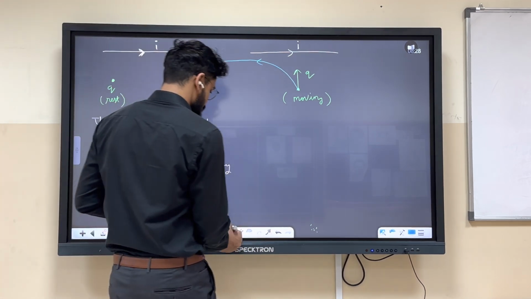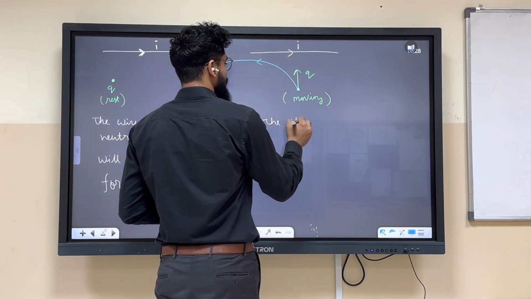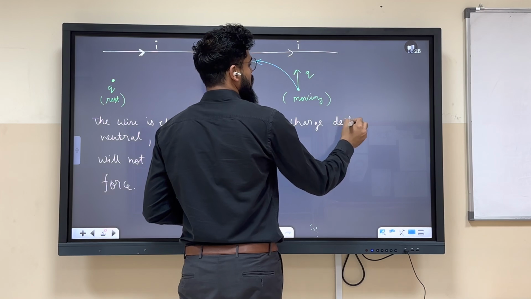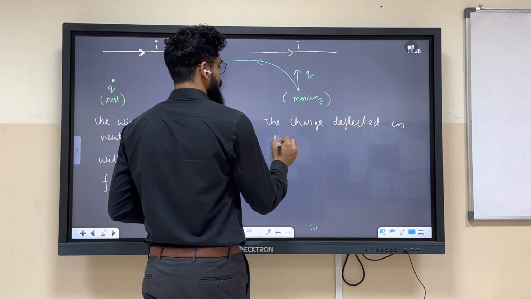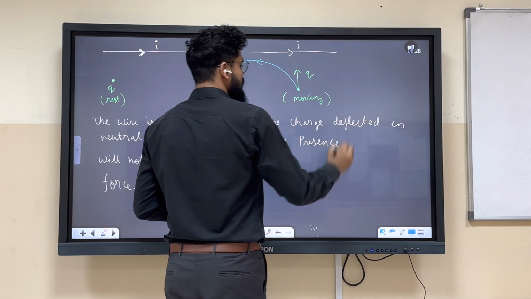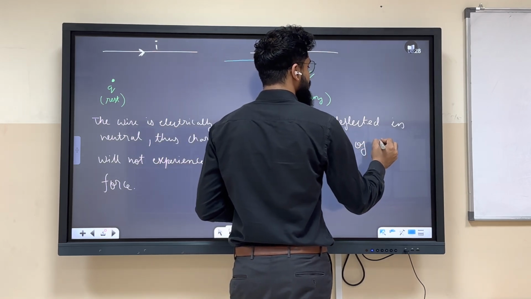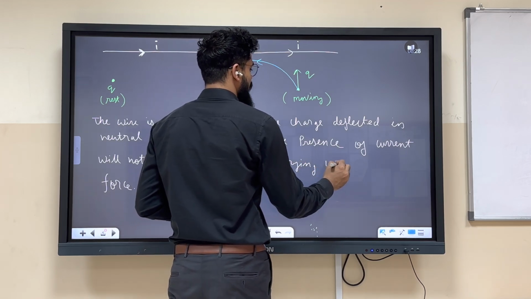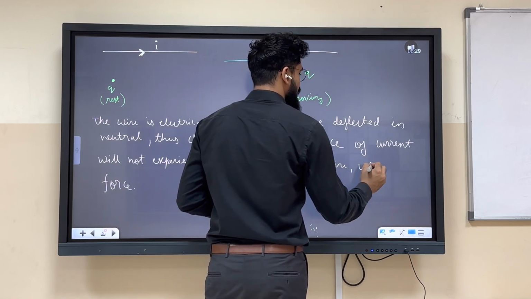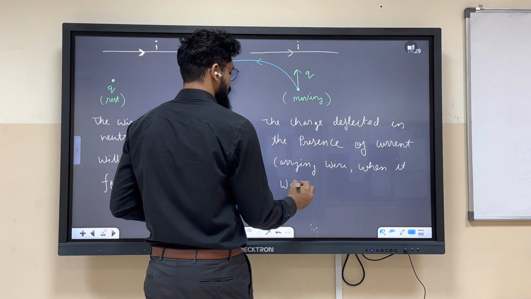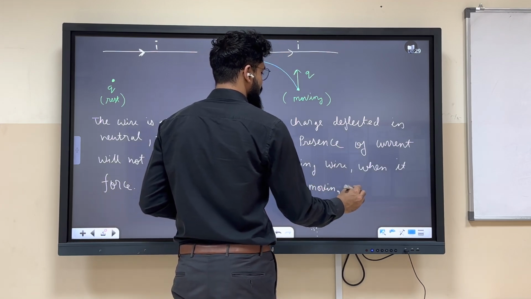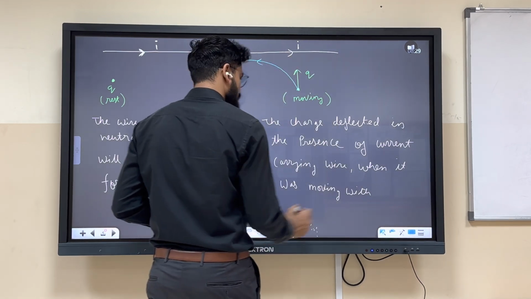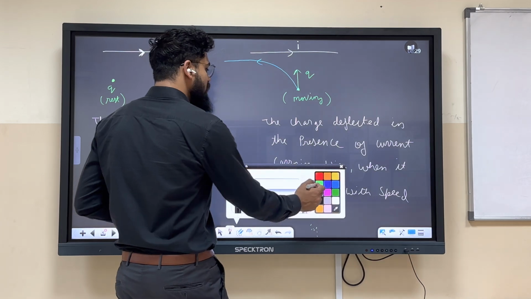So think about it. I'm just giving you one more analogy, just after writing this. So the charge deflected in the presence of a current carrying wire when it was moving with velocity, or you should say speed. Now the speed v is very important.